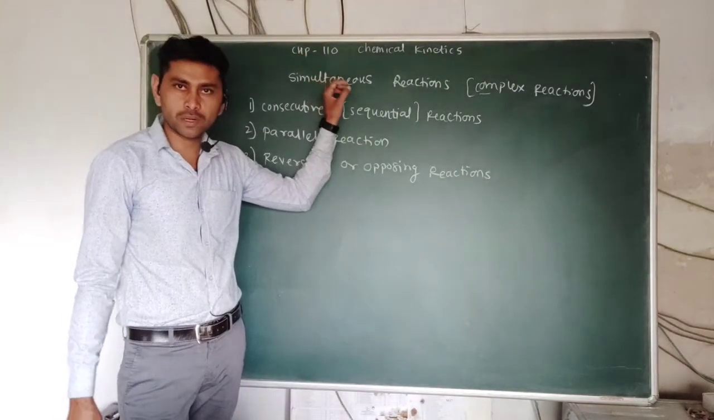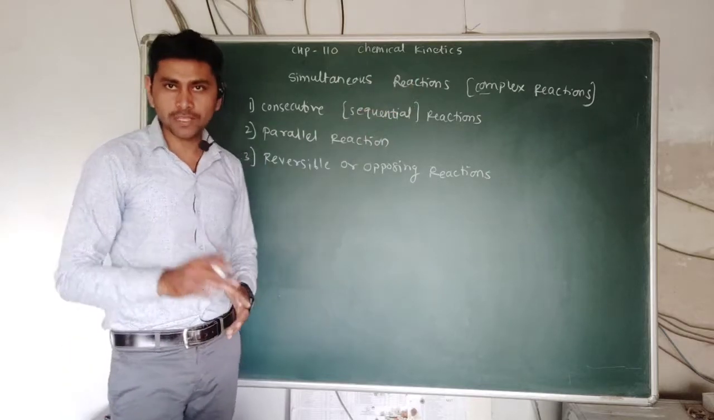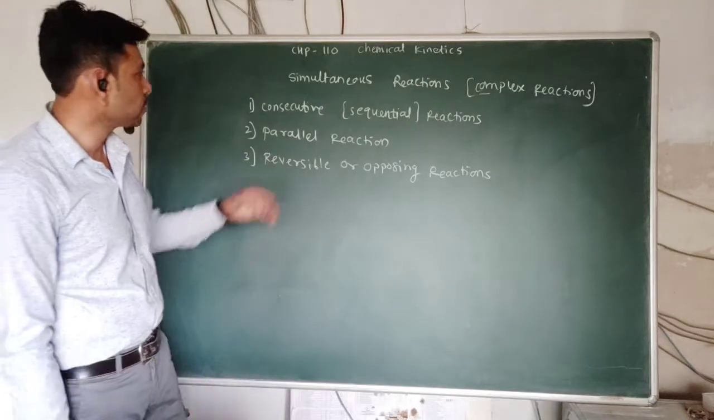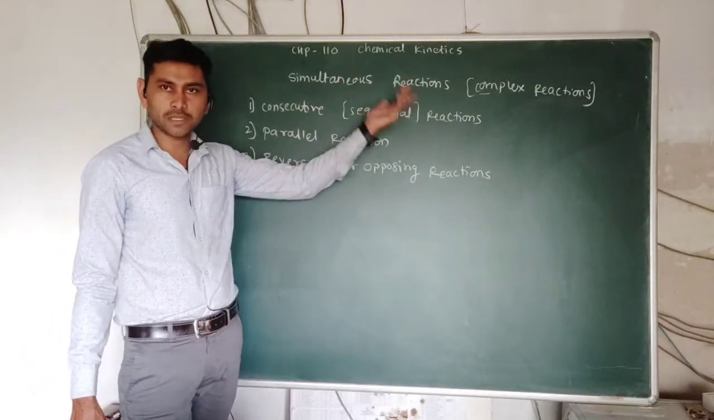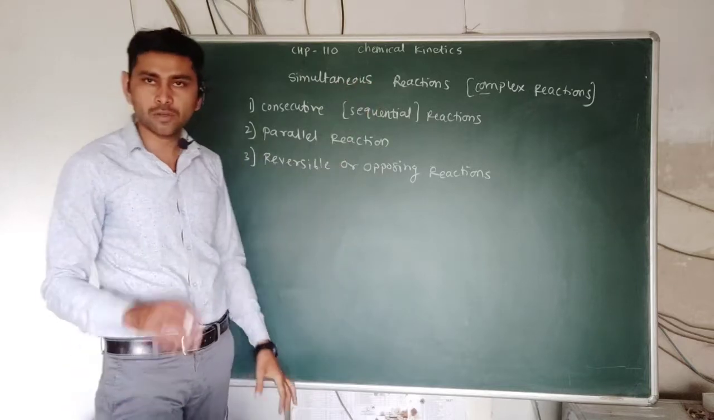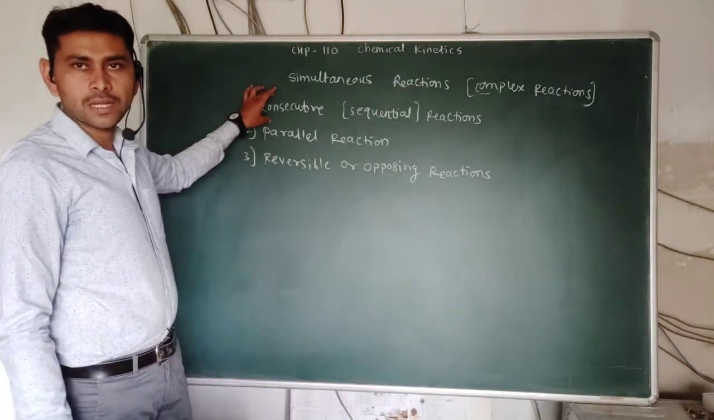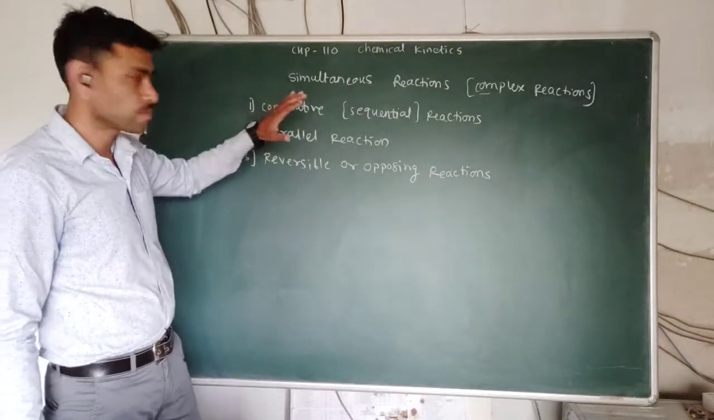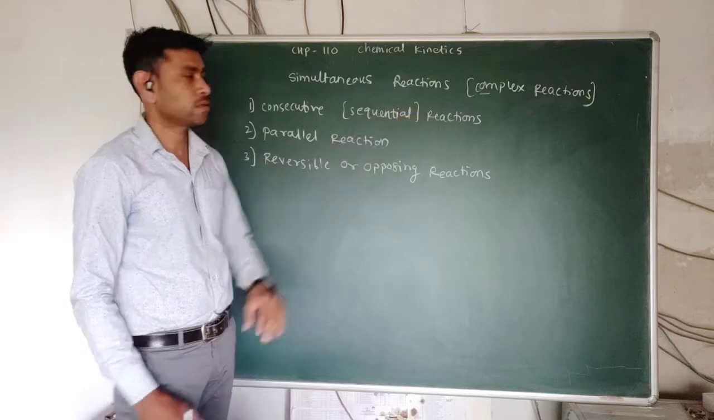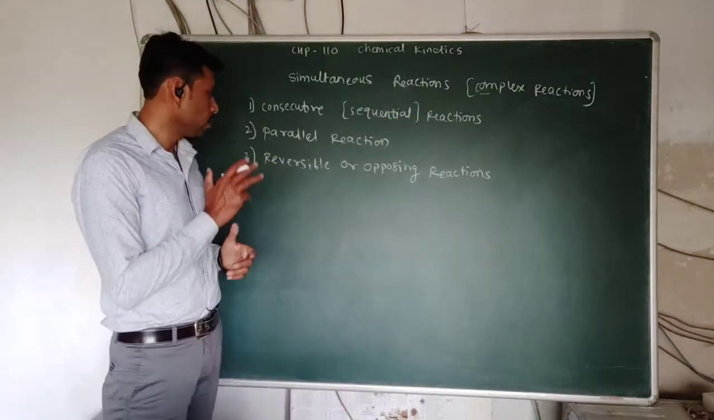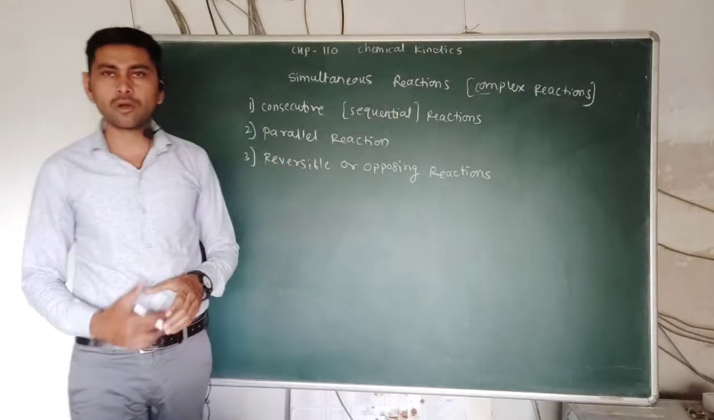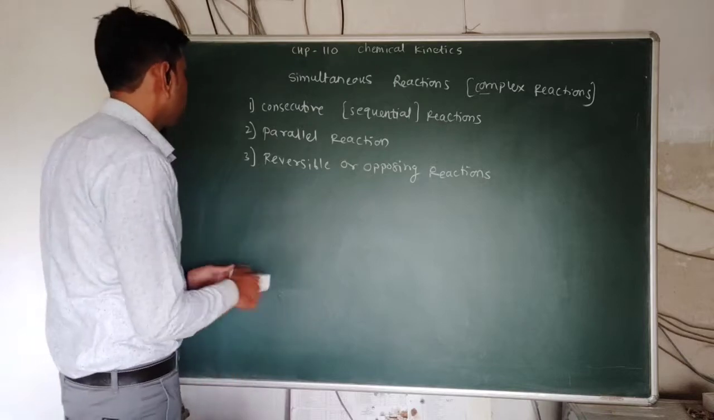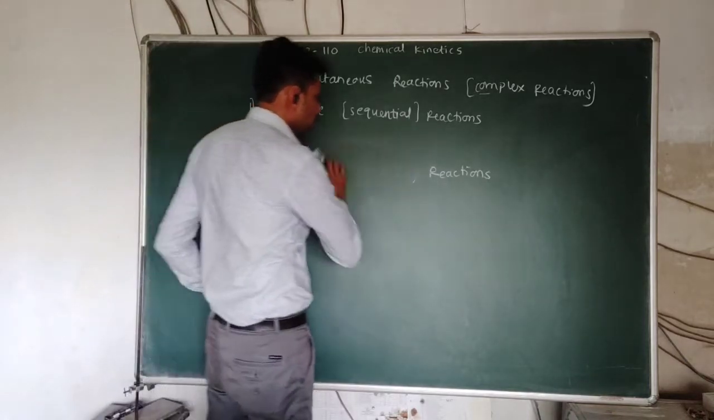So we are learning about simultaneous reactions, or complex reactions. The main chemical reaction is associated with certain side reactions, and these are simultaneous or complex reactions. The complex reactions are divided into three types: consecutive or sequential reactions, parallel reactions, and reversible or opposing reactions. We are going to see them one by one. First we are going to see the consecutive reactions.